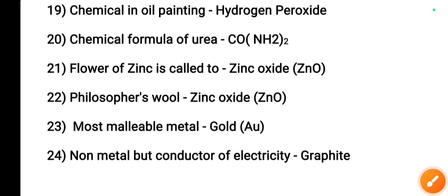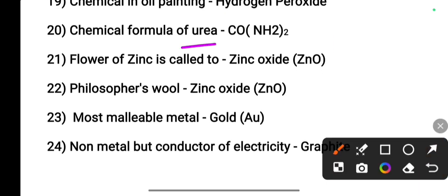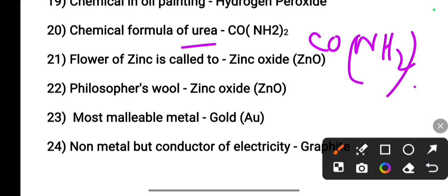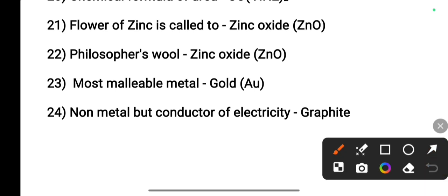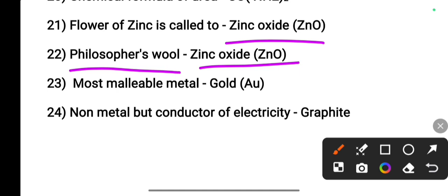Next, chemical formula of urea, that is CO(NH2)2. Flowers of zinc, that is zinc oxide. It is also called philosopher's wool. Zinc oxide. Most malleable metal, that is gold. Symbol of gold, Au. Non-metal but conductor of electricity, that is graphite.